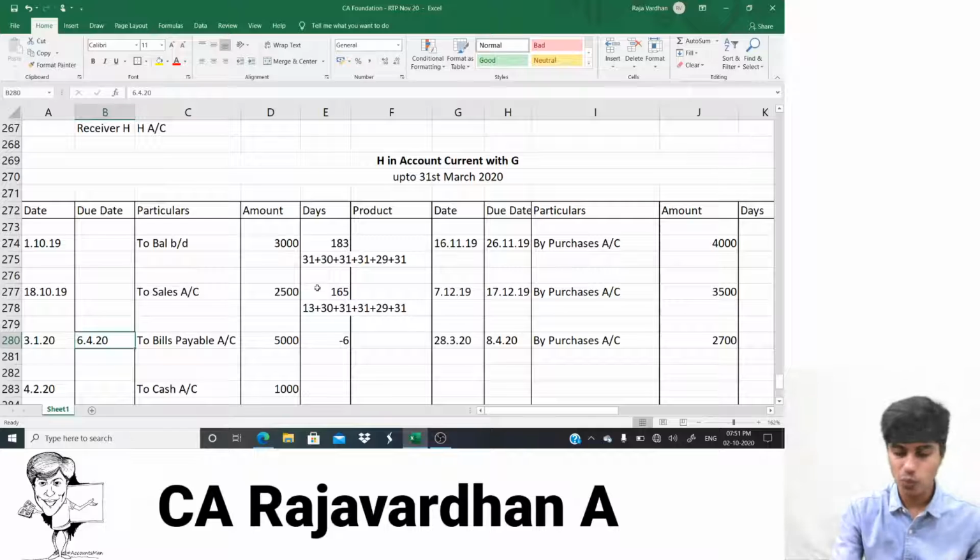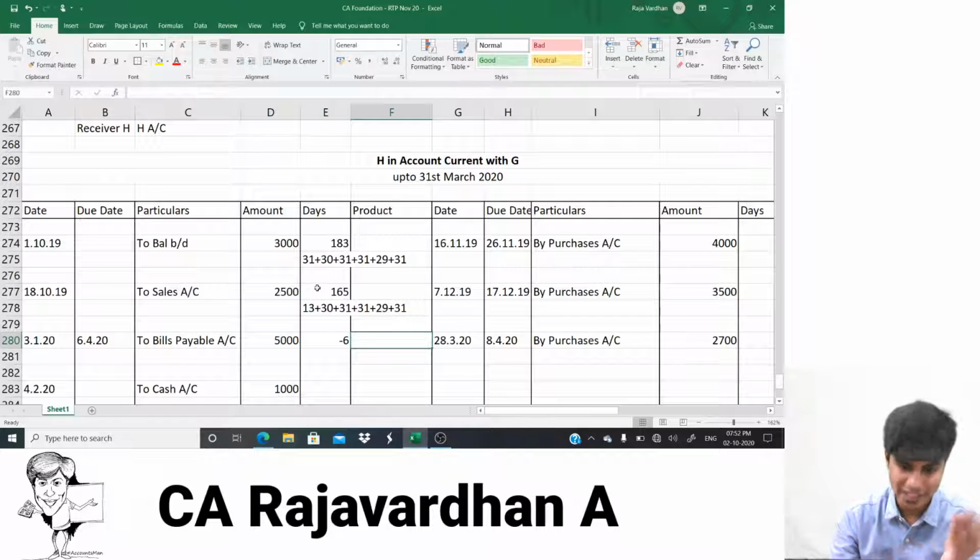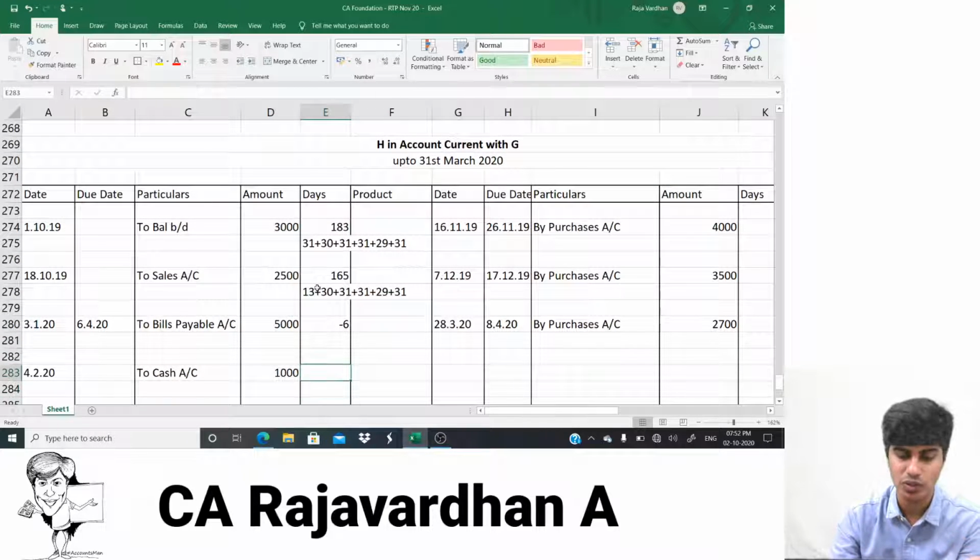Now, why does this come? I'll explain it to you. Let's just compute the days first. I'll come back to this. I would have to explain that opening balance curve. Why is it 184 also? I'll do that. See, let's come back.